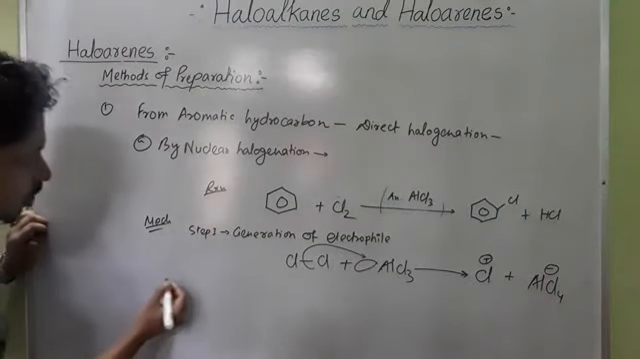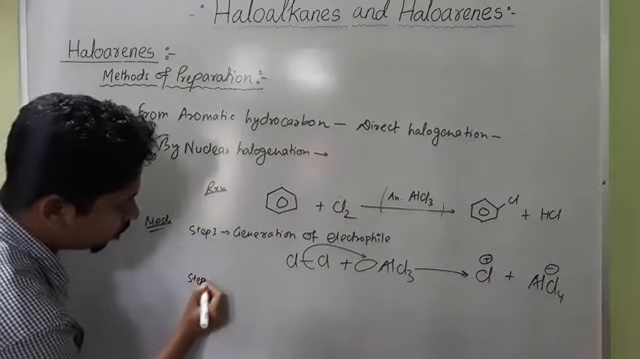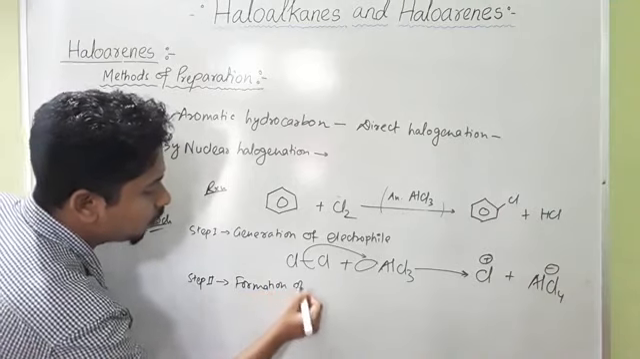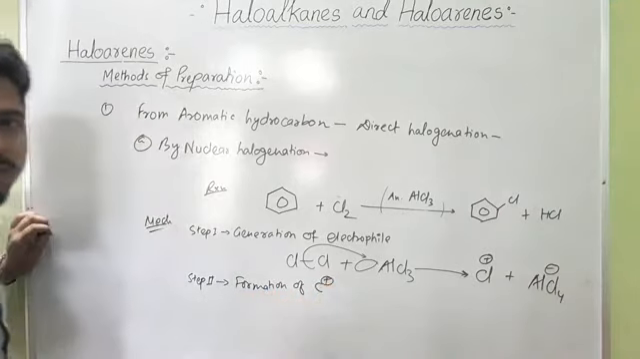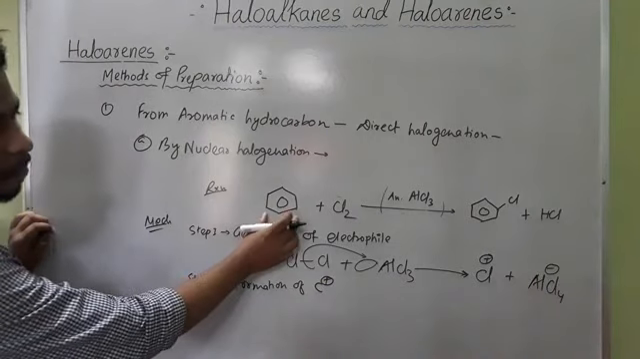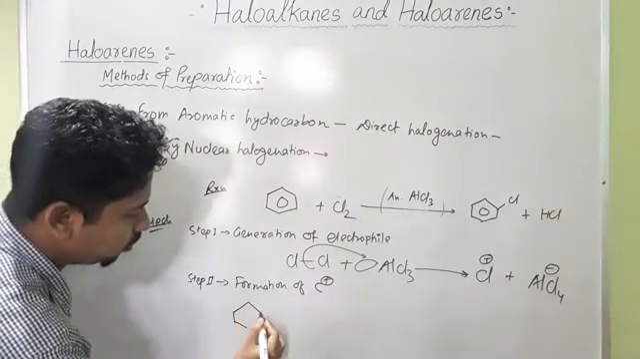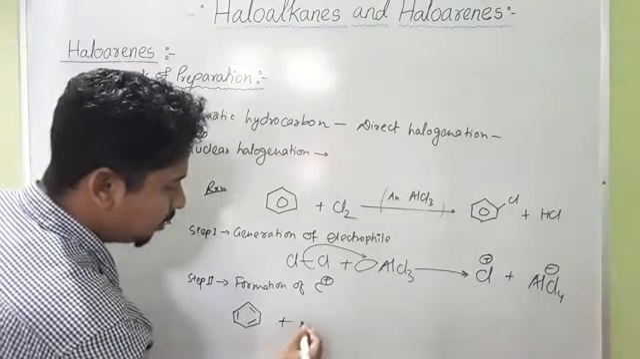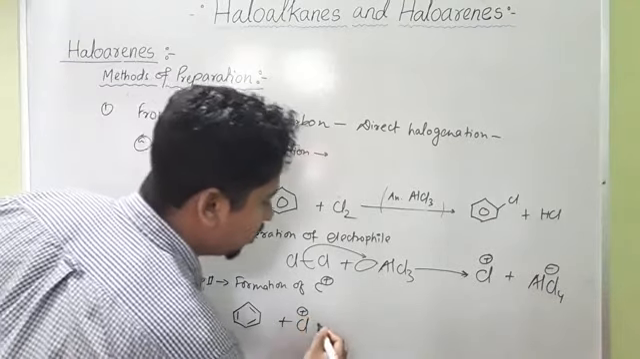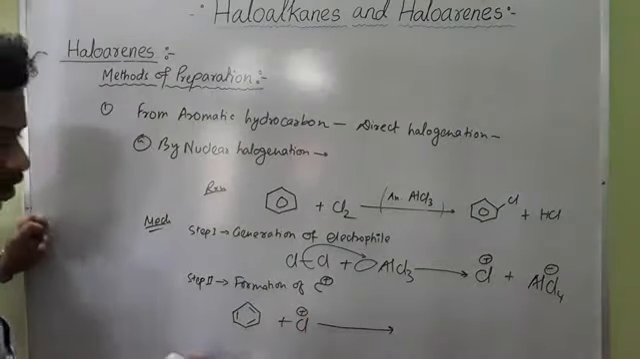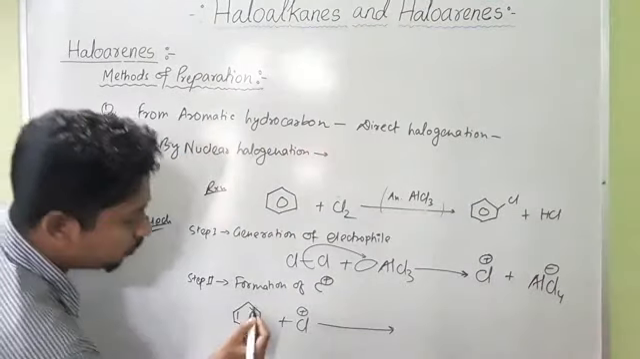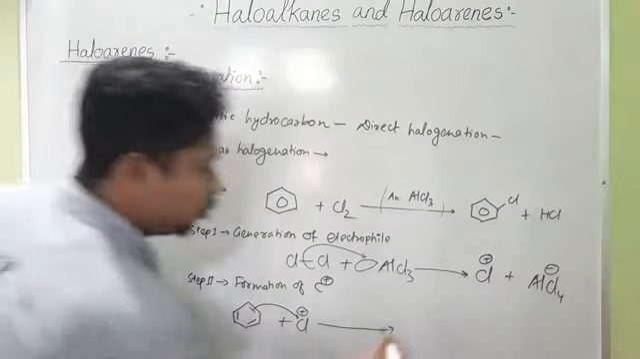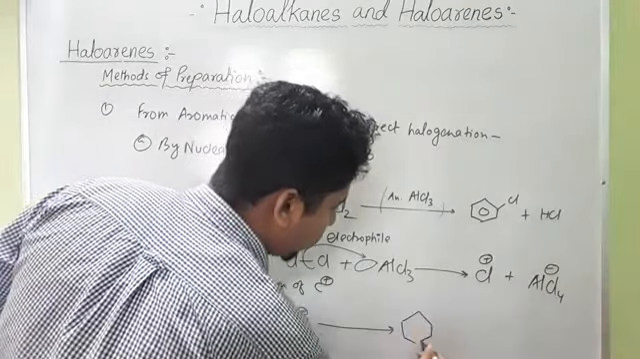Now here you see, next step 2 is formation of carbocation, that is, formation of C plus. Now you take this benzene molecule, and here we have this Cl plus. This Cl plus is an electrophile. It requires electrons. And this benzene ring contains some pi electrons. So this benzene molecule will pick up this chlorine to form one carbocationic complex molecule.